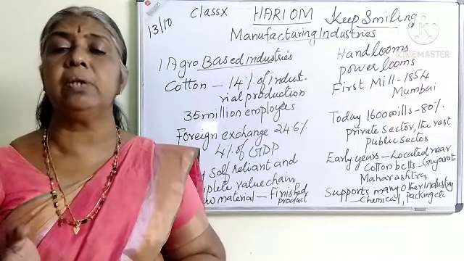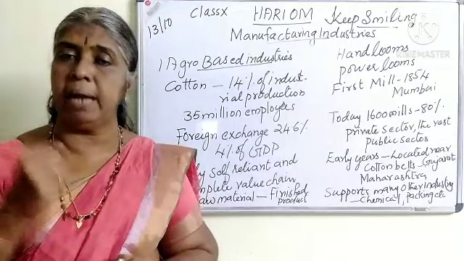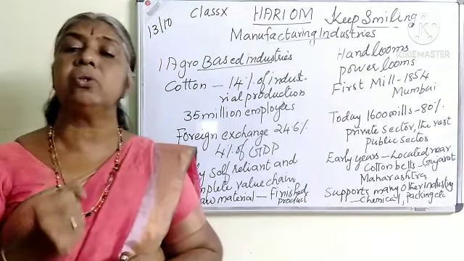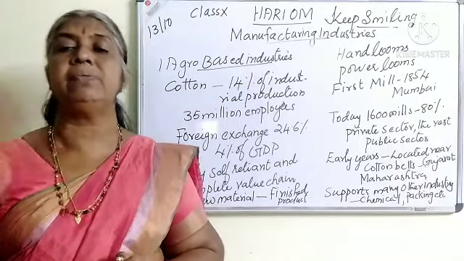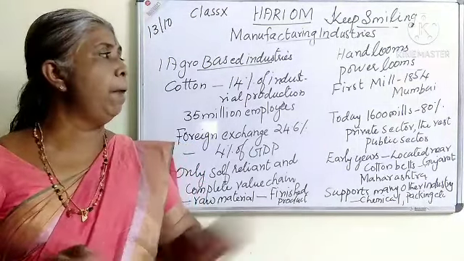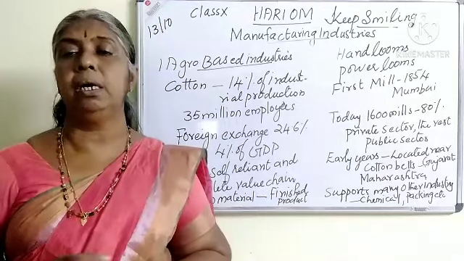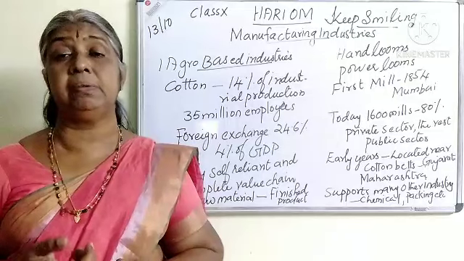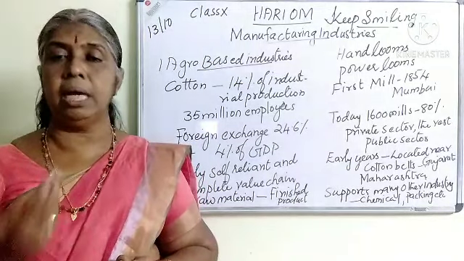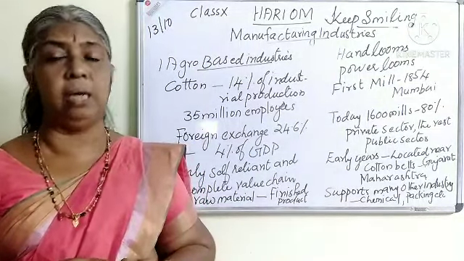Silk is also like that way. We can produce less only. By hand we are making it, and that also has high value because its quantity is less and quality is very good. Then power looms. Power looms are run by electricity and it increases the speed of productivity. So we can make a large amount in power looms than in hand looms.